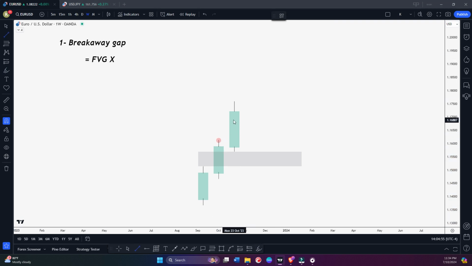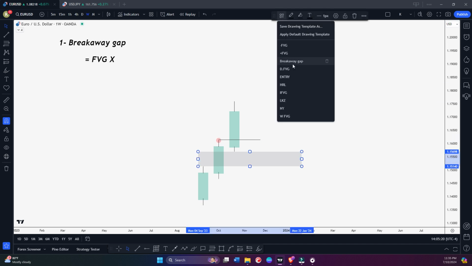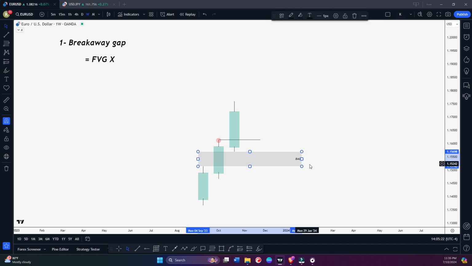So this is the third candle. When the third candle body closes above the second candle high, and the second candle high was this, you can see the third candle closed above the second candle high. So this is our breakaway gap. When the third candle closes above the second candle high, this is our breakaway gap. Also, I mark it on a lower time frame as BAG, a short form for breakaway gap.